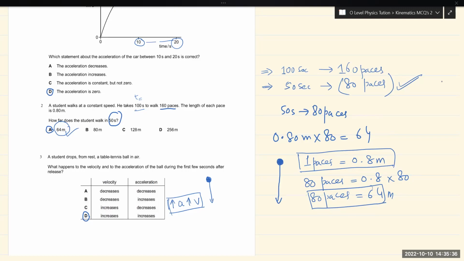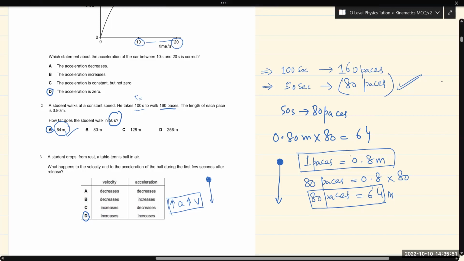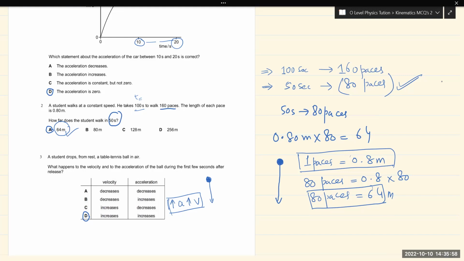First, the question tells us that he takes 100 seconds to walk 160 paces, and for each pace the distance is 0.8 meter. It means that one pace is equal to 0.8 meter. We need the distance for 80 paces, because our time is 100 seconds for 160 paces. When we divide by 2, in 50 seconds we will have 80 paces, and each pace is 0.8 meter. So we multiply 0.8 meter by 80 paces, and we get 64 meters distance. So the right answer is option A.